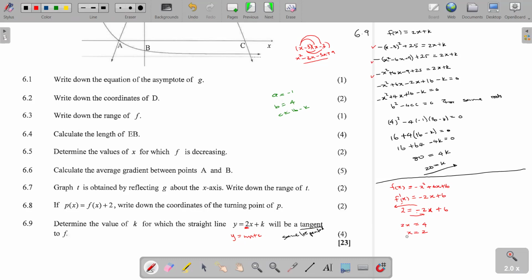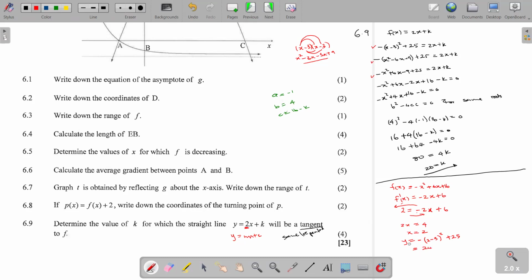So what is the corresponding value of y? To get the corresponding value at the point of contact, our y will be equal to, you substitute the 2 here in the given fx. So it's going to be minus open bracket 2 minus 3 squared plus 25. If we check here, we are going to get 24.